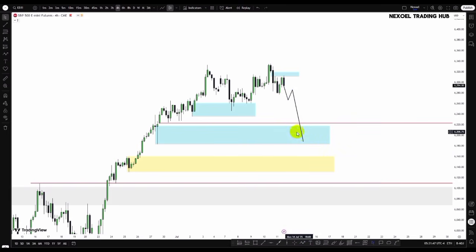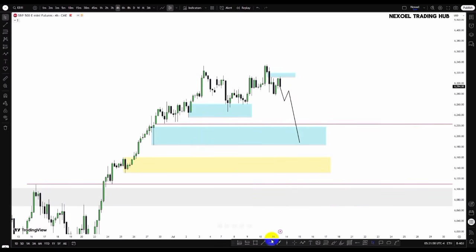And if we don't have a buy model here, then the next zone is this zone within the weekly zone. So clearly this is what I'll be looking out for in S&P 500, unless we see that price gives us bullish impulse to the upside, and then we can go bullish. So this is the narrative, or the forecast, I have for S&P 500, guys.